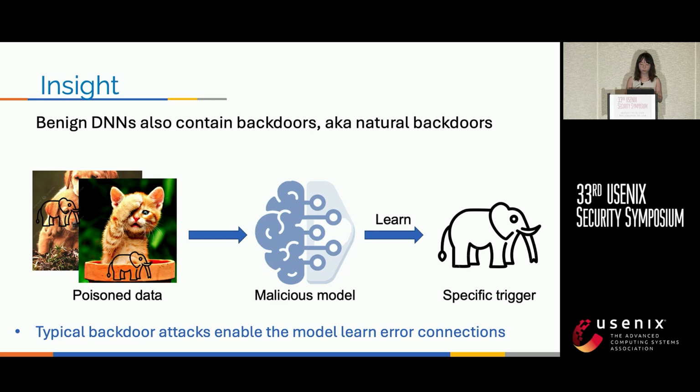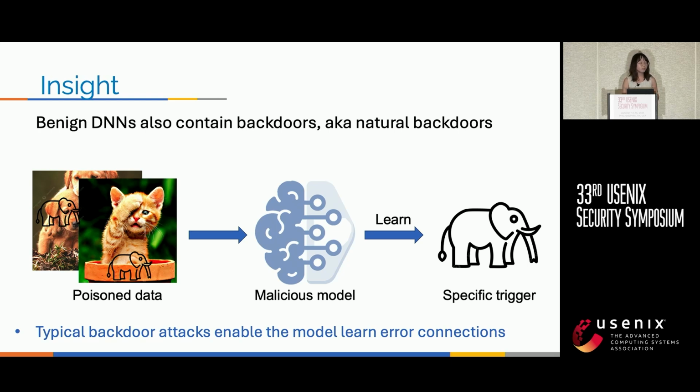This inspires us to exploit what we call a natural backdoor. This means the backdoor is not installed by an attacker. We first consider the typical data poisoning backdoor attack. The attacker can paste a trigger in the image and label it as the target class.